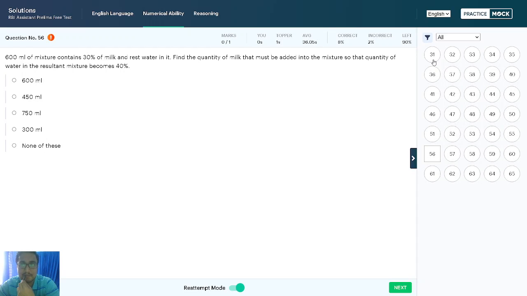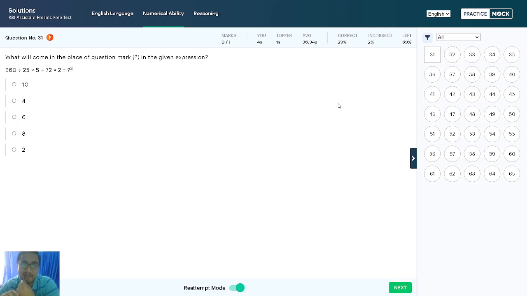See how to save time while solving simplifications. Let's see. See, this is 360 divided by 25 into 5 plus 72 into 2 is equal to question mark. Right?